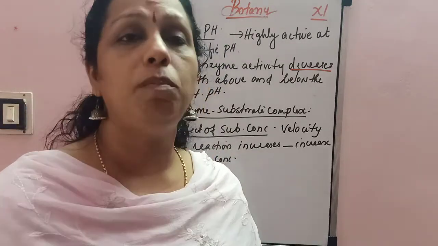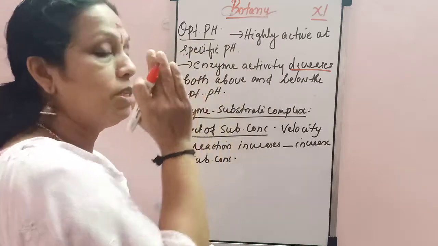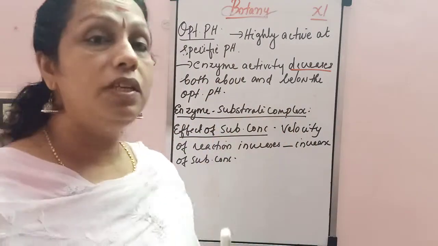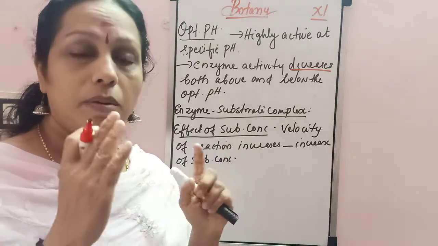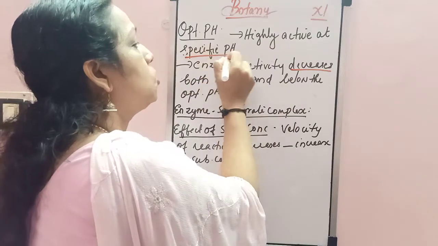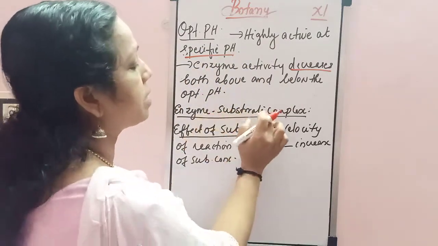So a specific pH or optimum pH, use that word, optimum pH. If the pH is small, the enzymes are not able to act. The enzyme activity decreases. So when the enzymes work properly, they are highly active at a specific pH.